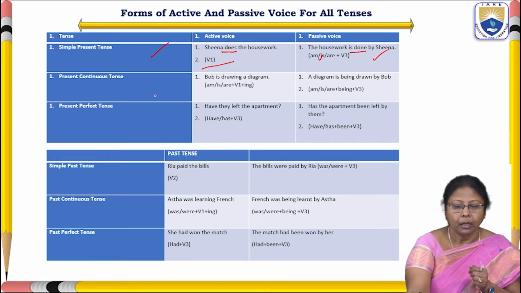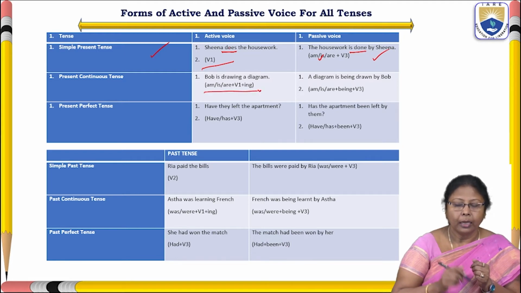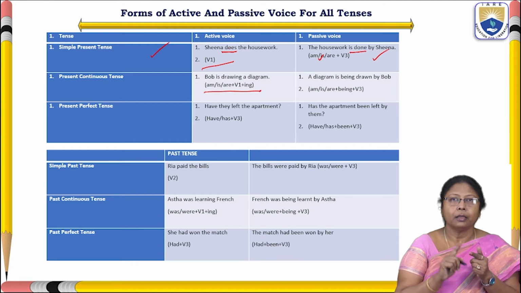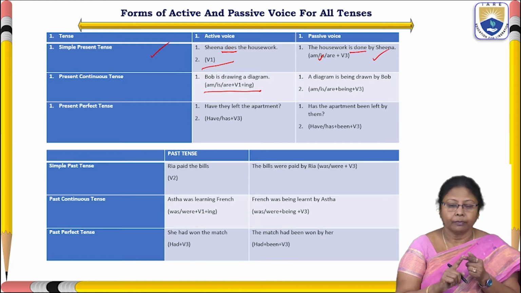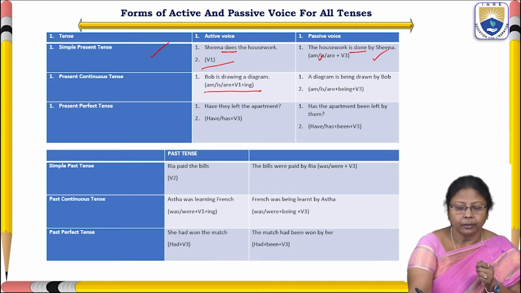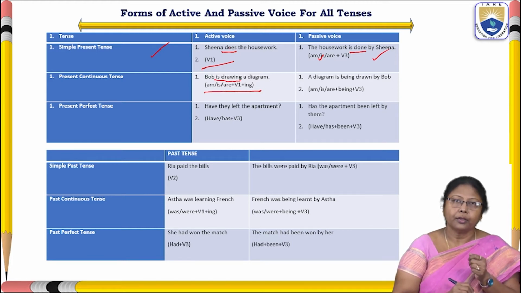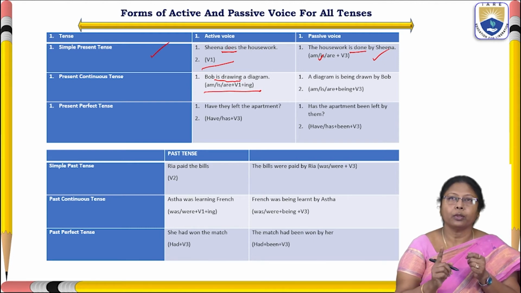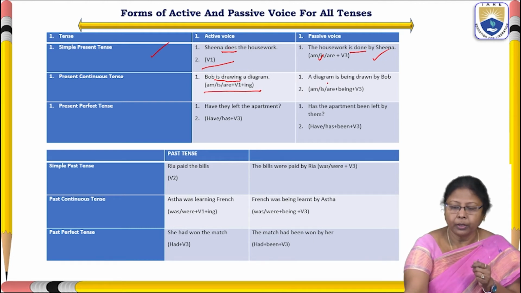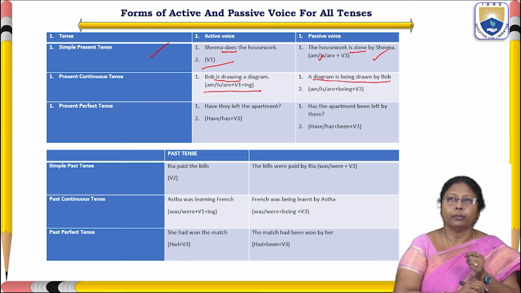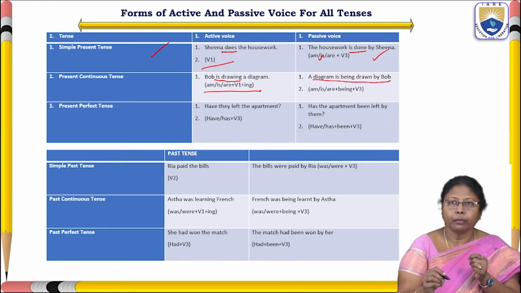And coming to the continuous tense. Here, in active voice, present continuous tense, the structure goes this way: am, is, are plus V1 plus ing. This is the continuous form. Like, Bob is drawing a diagram. Is drawing is a continuous form. So when we change this sentence into passive voice, a diagram is being drawn by Bob.